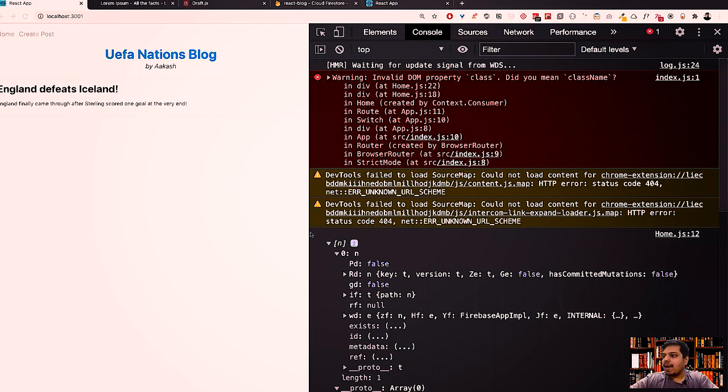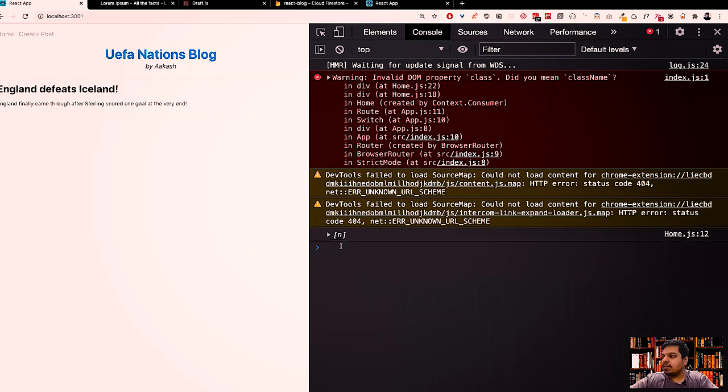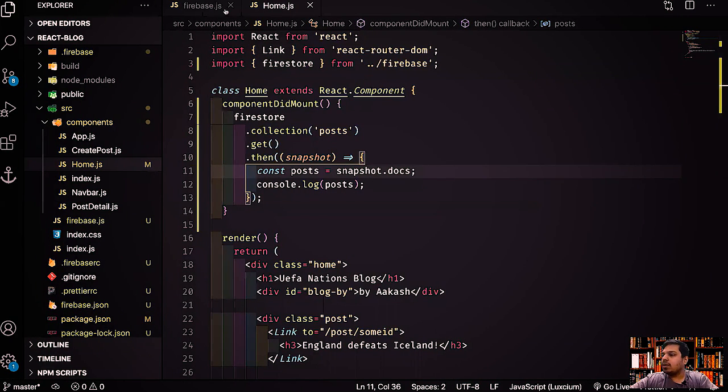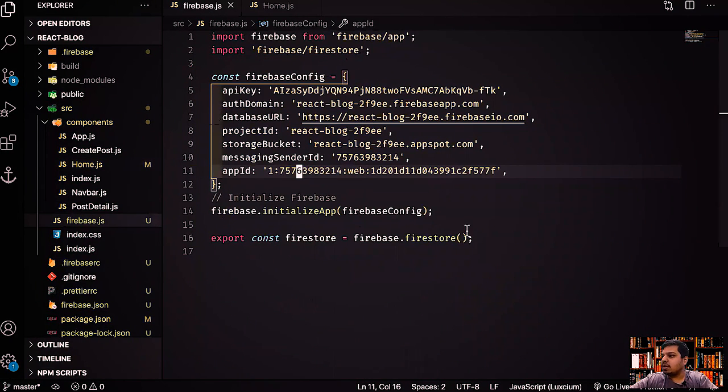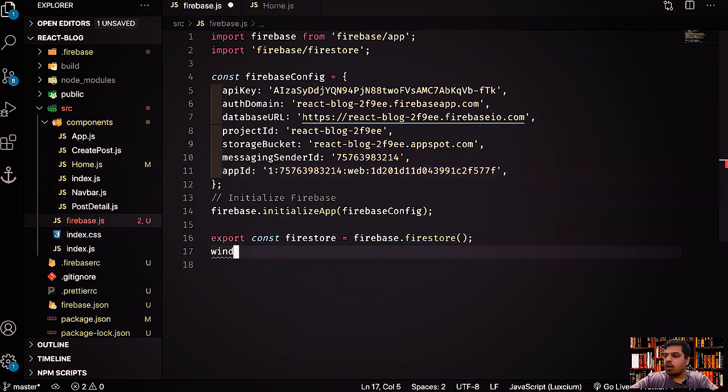So what I generally like to do is, let's close this. To play around, what you can do is in our firebase.js, just do window.firestore equals firestore, right? And that will basically give you access to Firestore in the console, right?